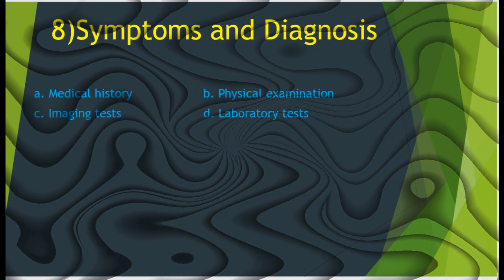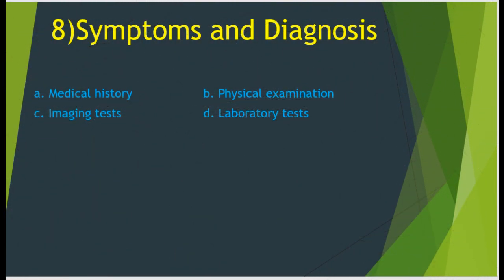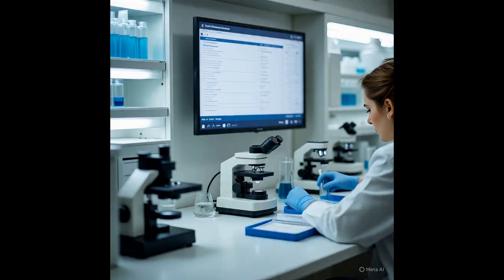8. Symptoms and diagnosis. Symptoms of brain diseases can vary widely depending on the specific condition. Diagnosis often involves A. Medical history, a thorough review of the patient's medical history and symptoms. B. Physical examination, a neurological examination to assess cognitive function, motor skills, and sensory function.